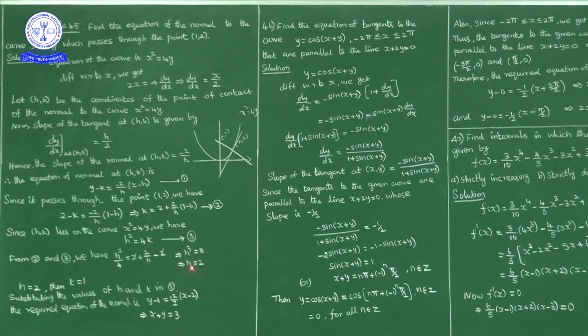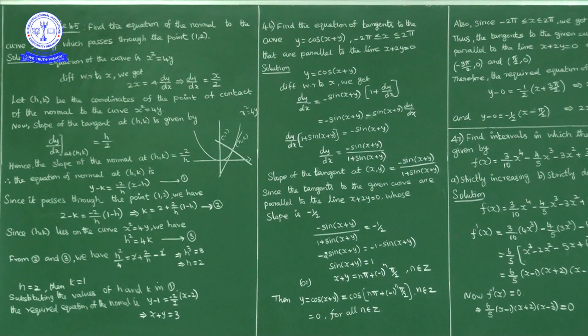2. So when h is equal to 2, substitute h is equal to 2 here. So what we have, (h, k), h is 2 means (2, k). So 2 square is equal to 4k. So 4 is equal to 4k means k is equal to 1. So when h is equal to 2, k is equal to 1. So what is the point of contact here? 2 comma 1. Point of contact is (2, 1).